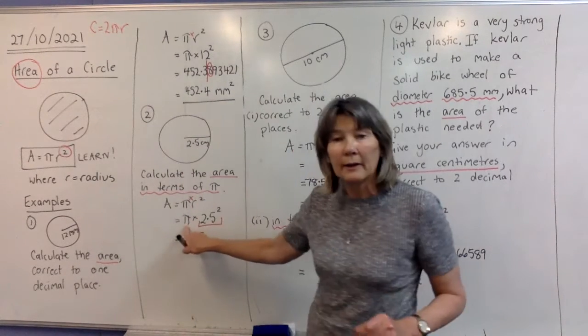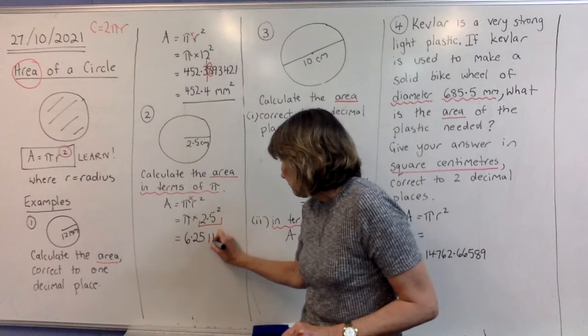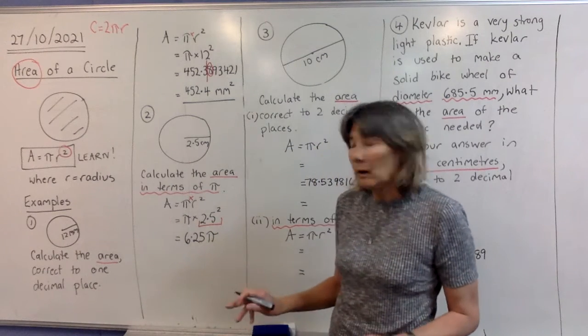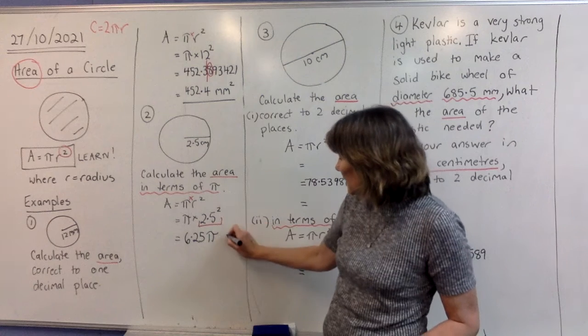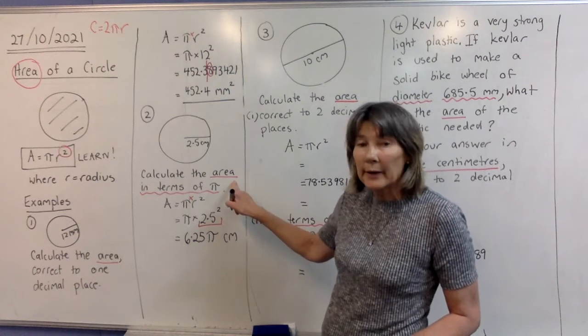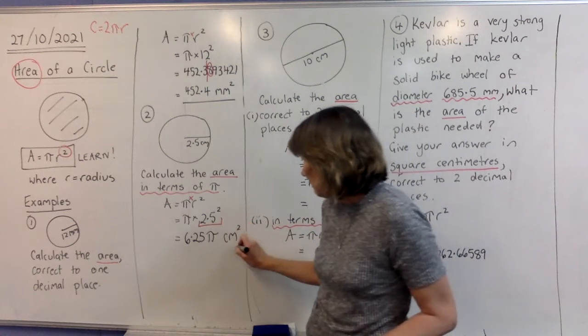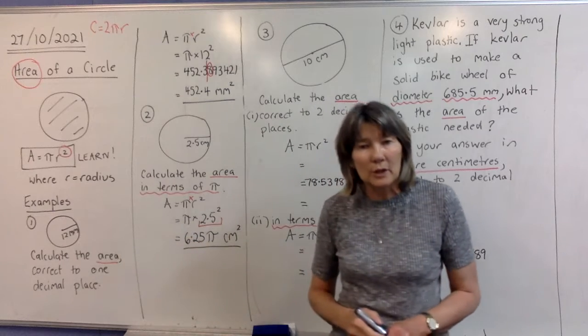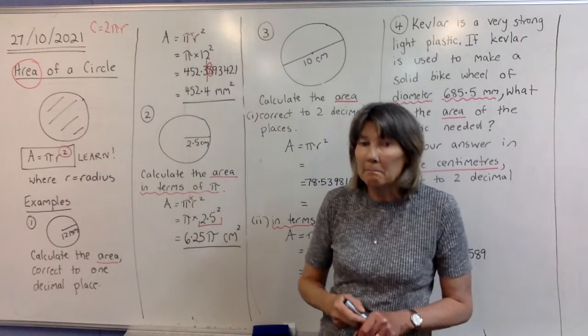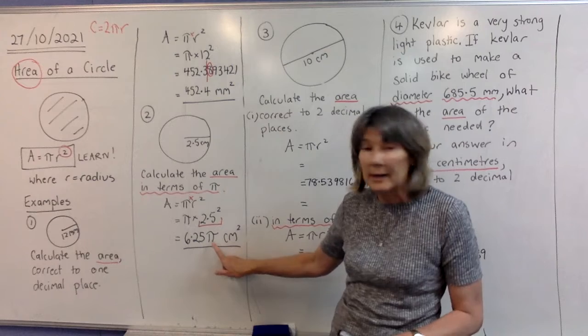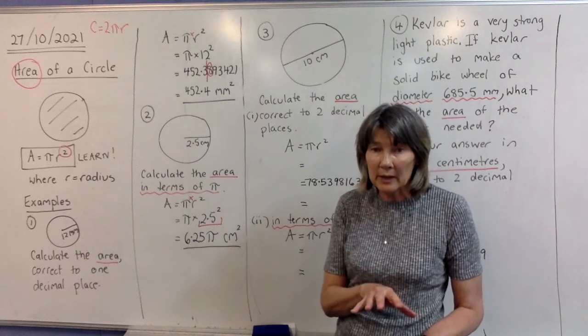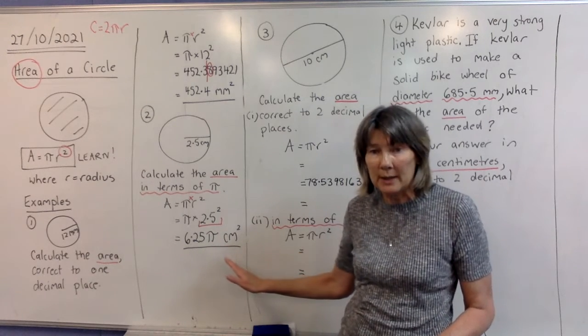And then the pi goes on the end. Okay, now let's look at the units. It's centimetres and it's area, so it's centimetres squared. Okay, so remember that in terms of pi means that pi must be in your answer, and it is. So it can't be going into the calculator because we need to have that pi still there.